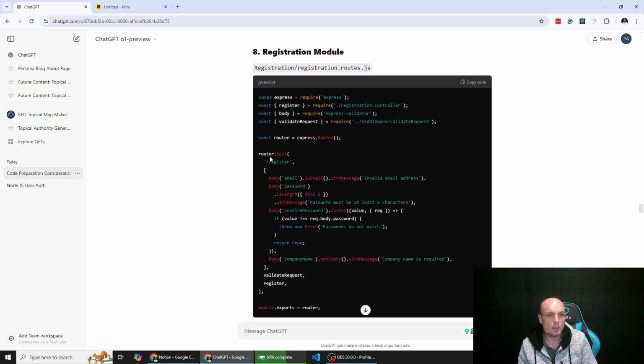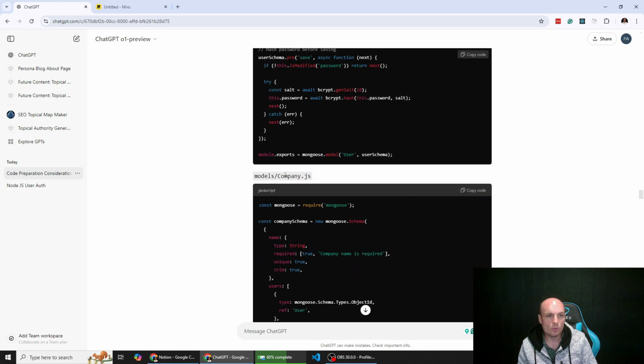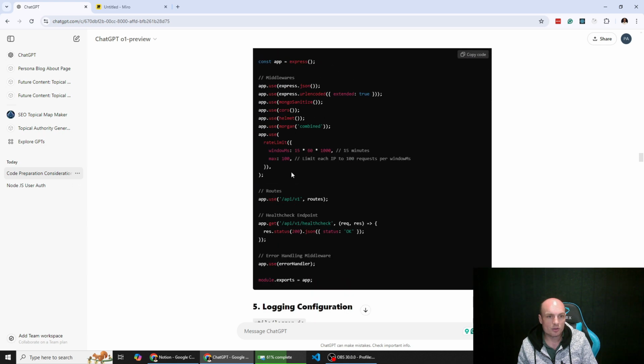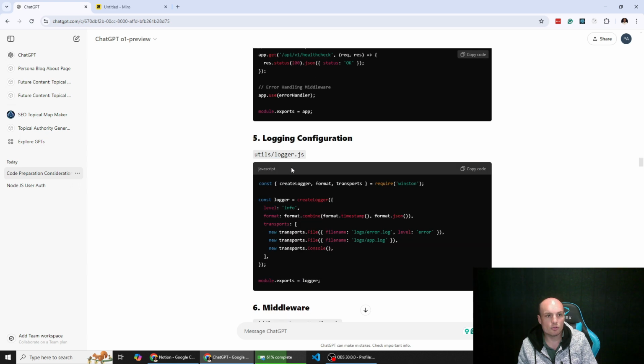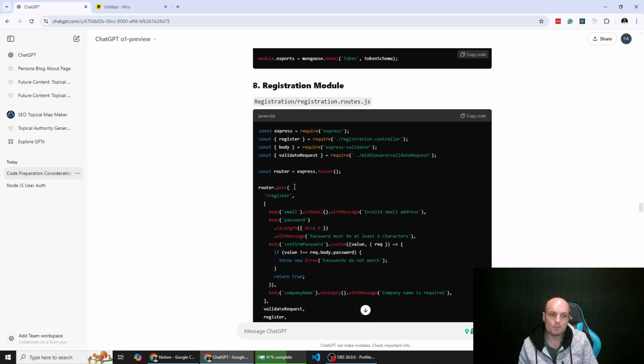Registration module. So here we have our API endpoint. This is the route. So we hit /register, but the full API endpoint will actually be, where is it? Back here, v1, right? So it'll be /api/v1/register.